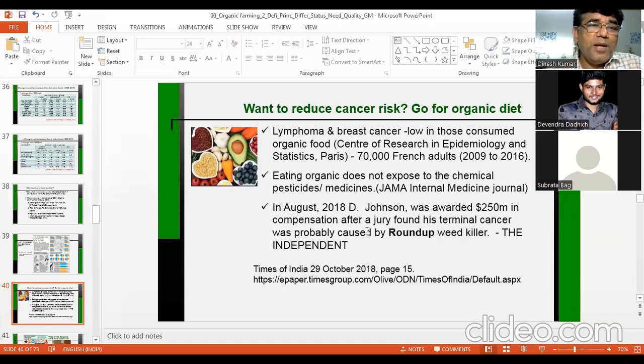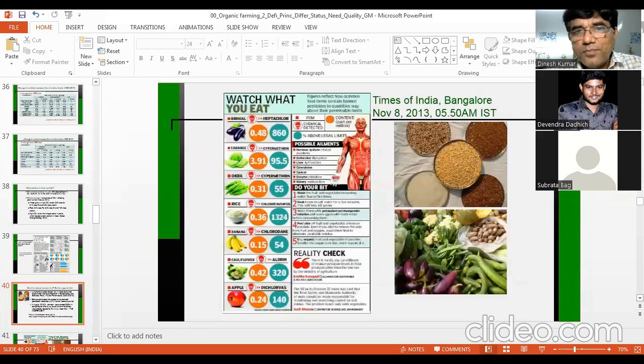So it was proved that this Roundup, or what was the name? Glyphosate, sir. Glyphosate, weed killer. The Independent newspaper has said, and the court has found some evidences that this Roundup has caused cancer, and you can also imagine.